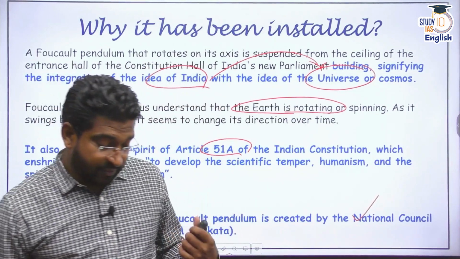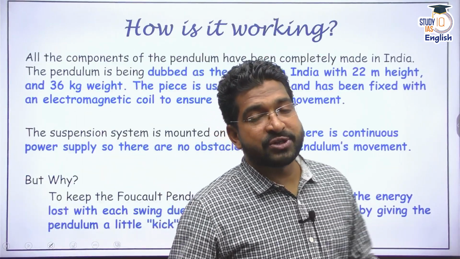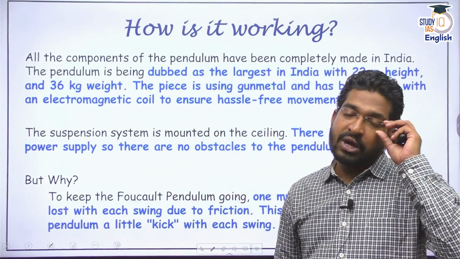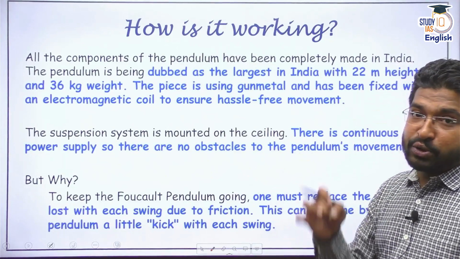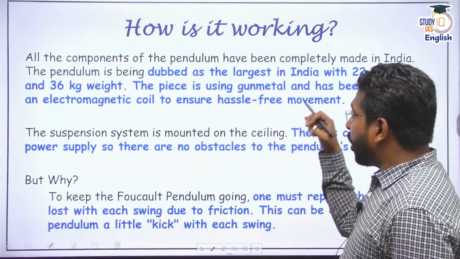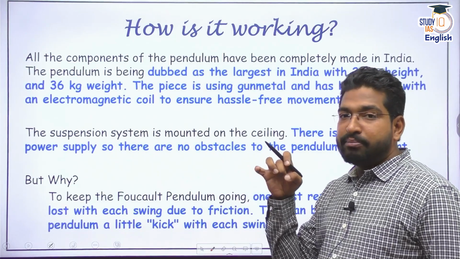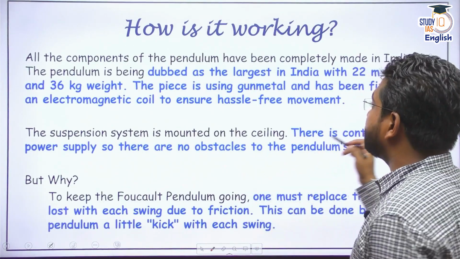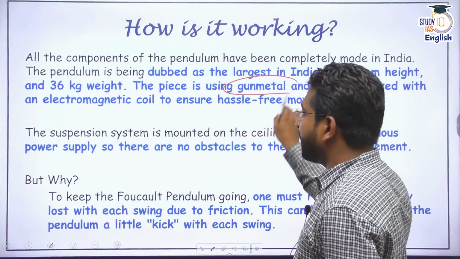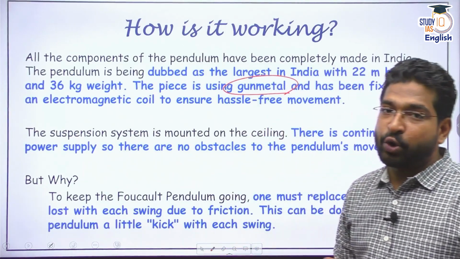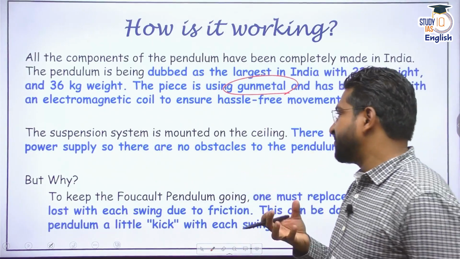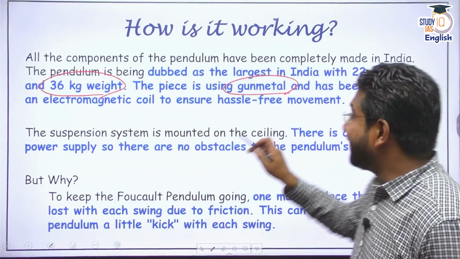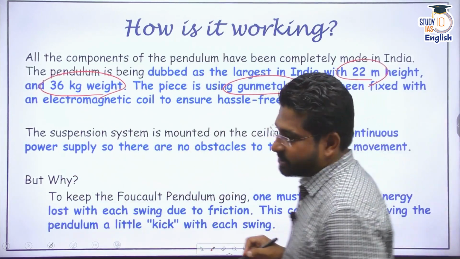And it's a huge thing, because this is the largest Foucault pendulum in India. There is one more, smaller, available in Pune Scientific Institute, but this is the largest Foucault pendulum now available in India. All the components of this pendulum have been manufactured or prepared in our country. The pendulum is made basically from gunmetal, and it has been fixed with an electromagnetic coil also. The bob of this pendulum weighs approximately 36 kg, and the length is about 22 meters in height.